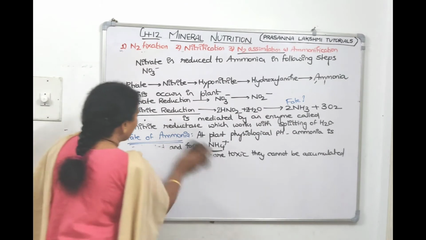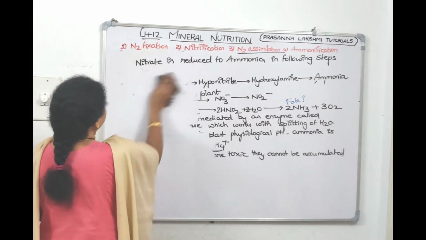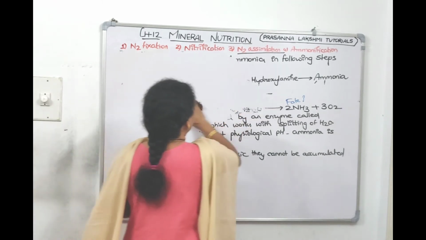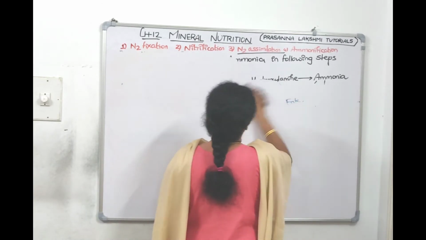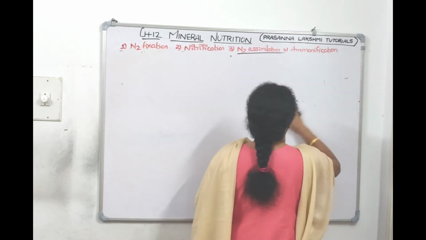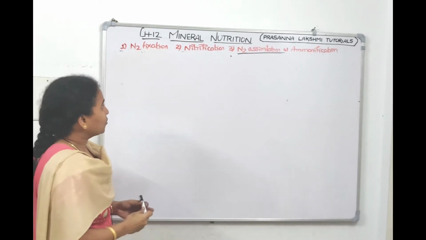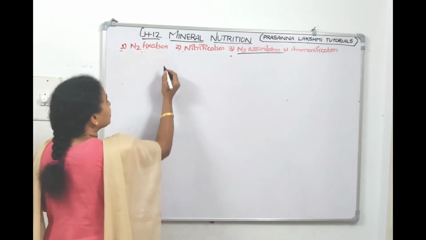Right. So under the fate of ammonia, let's discuss now. Isn't the nitrogen cycle very big and lengthy? But I'm telling you it's important from the NEET point of view. So we are with the third step, nitrogen assimilation.